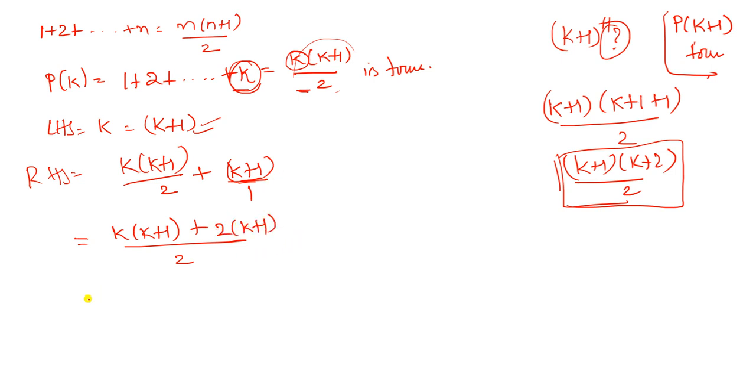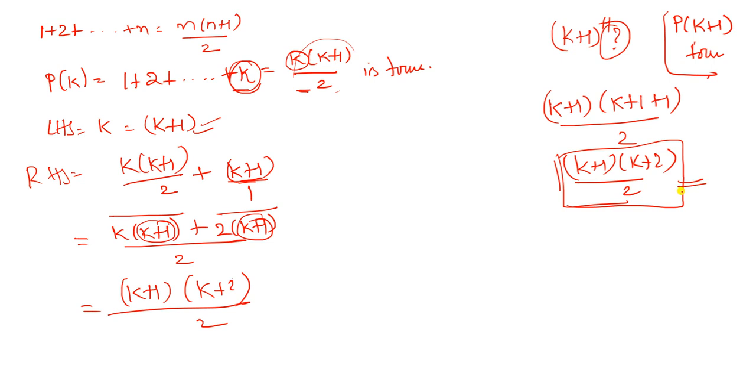Over 2. Right? Next. Here, can we take k plus 1 common here? In both these terms, this is one term and this is one term. We can take k plus 1 as a common factor, so that we get k plus 2 by 2. Right? So hence, after adding the k plus 1 term, we get the statement.